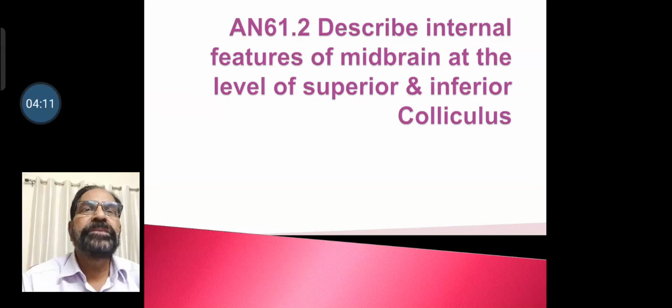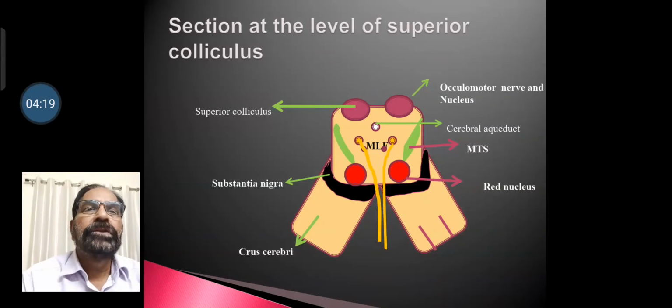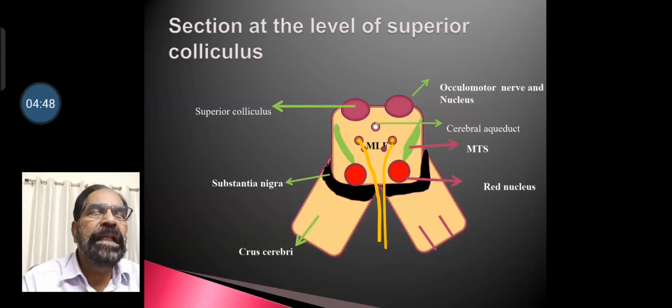Another competency is internal features of midbrain at the level of superior and inferior colliculus. So this is the section at the level of superior colliculus. In this you can see the superior colliculus, then the oculomotor nerve, cerebral aqueduct, then substantia nigra, crus cerebri, red nucleus, and the ascending tracts, that is medial lemniscus, trigeminal lemniscus and spinal lemniscus.